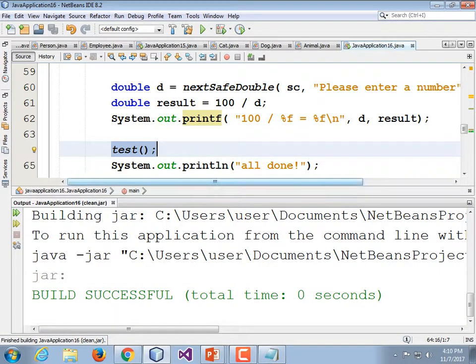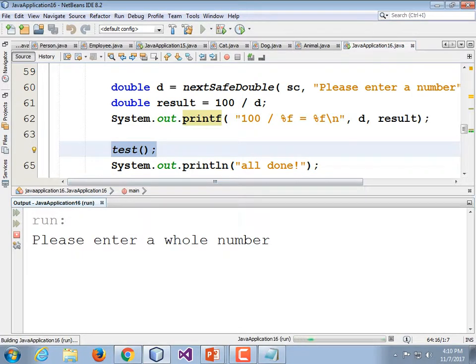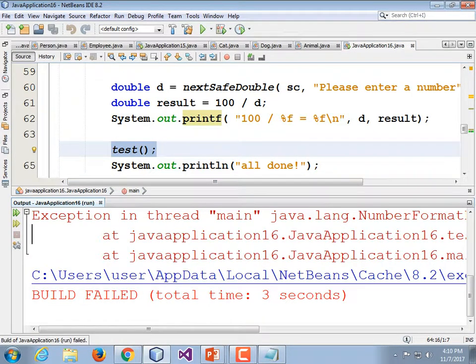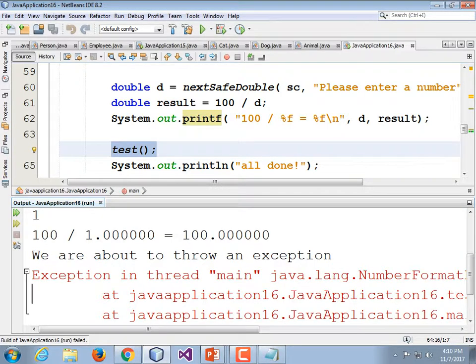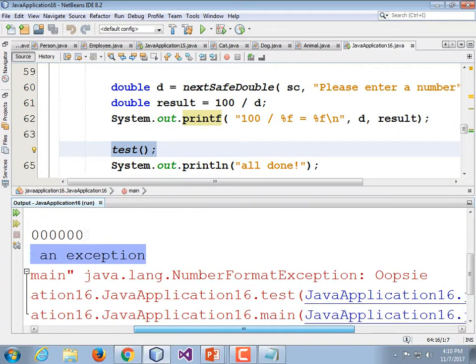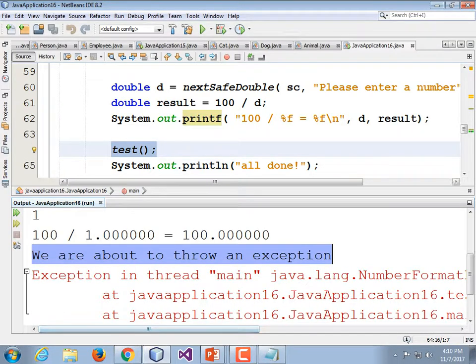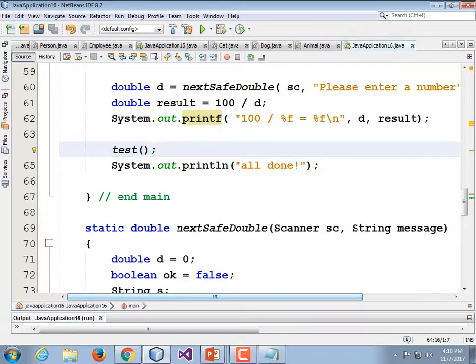And so we run it. Enter whole number, 1. And it blows up. It says we are about to throw an exception, and then sure enough it did. That exception got passed back to main. To handle it, we would have to put it in a try-catch block. But notice we did not have to add exception handling. We could tell the compiler that we absolutely have to handle the exception, that the code won't even work if there's no try-catch block for it.